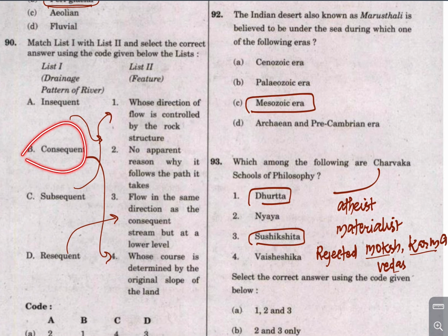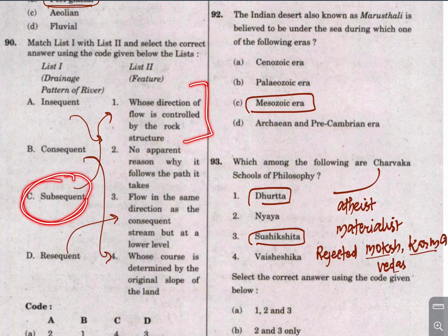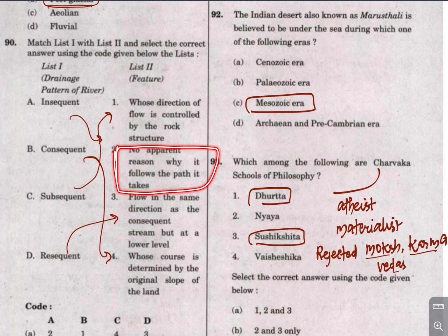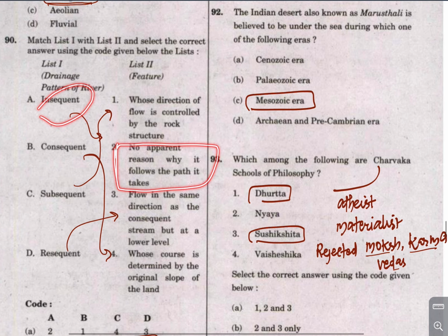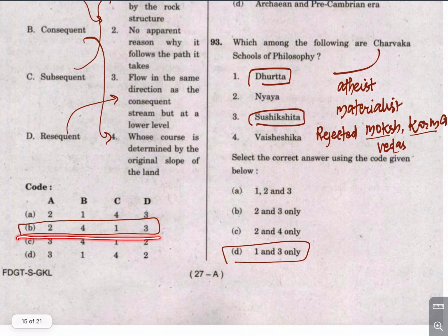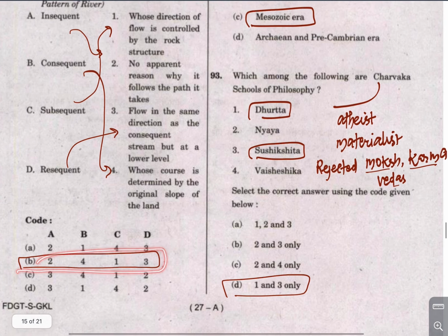The consequent river means a river whose course was determined by the original slope of the land. Subsequent river is one whose direction of flow is controlled by the rock structure. These kinds of rivers are found in the Deccan Plateau. Then we have insequent rivers. There is no apparent reason why these rivers follow a particular path, that is called insequent rivers. So the answer to this question is 2, 4, 1, 3.